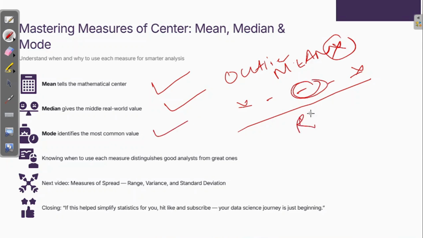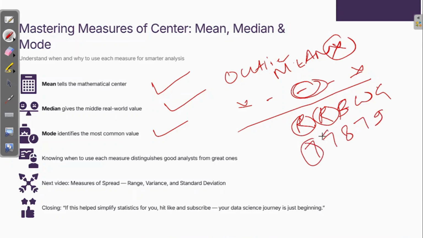Again, if you have colors red, blue, white, and green, and your mode is red, it means most of the time the red color is selected. So if your shoe sizes are 7, 7, 8, 7, 9, the shopkeeper understands that people are coming to buy shoe size 7 in the shop. Mostly the shoe size is 7. And knowing when to use each measure distinguishes good analysts from great ones.